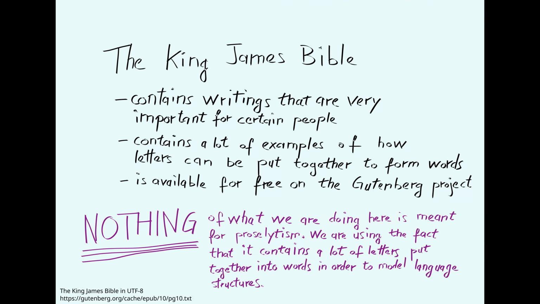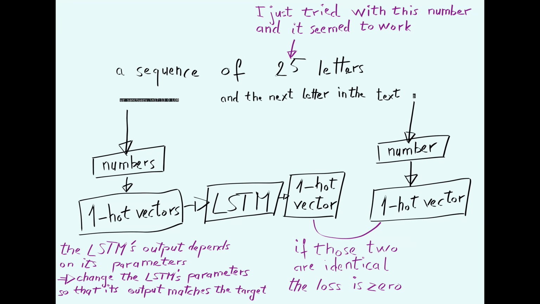In order to get the model to copy sequences of letters that appear often in speech, I need a lot of speech as examples. I took the King James Version of the Bible from the Gutenberg Project. There are really a lot of sequences of letters in this book. Then I take random sequences of 25 letters. Why 25? I don't know. I tried with 25 and saw it worked well. If it had not worked, I could have tried another sequence length.